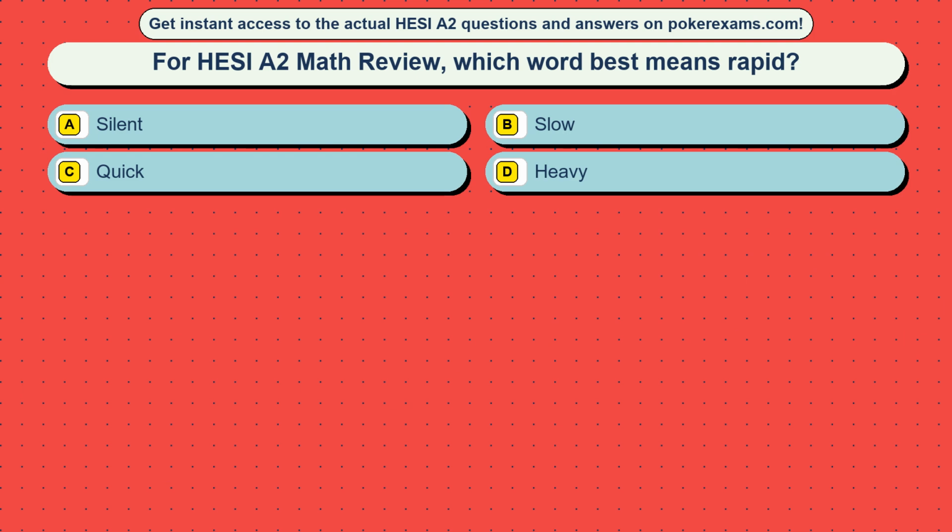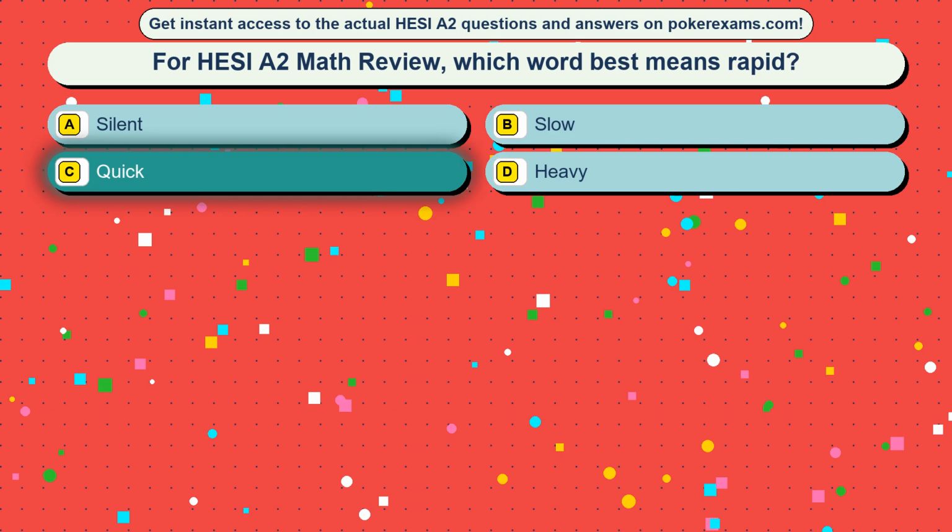Question 32. For HESI A2 Math review, which word best means rapid? Option A, silent. Option B, slow. Option C, quick. Option D, heavy. The correct answer is option C, quick.